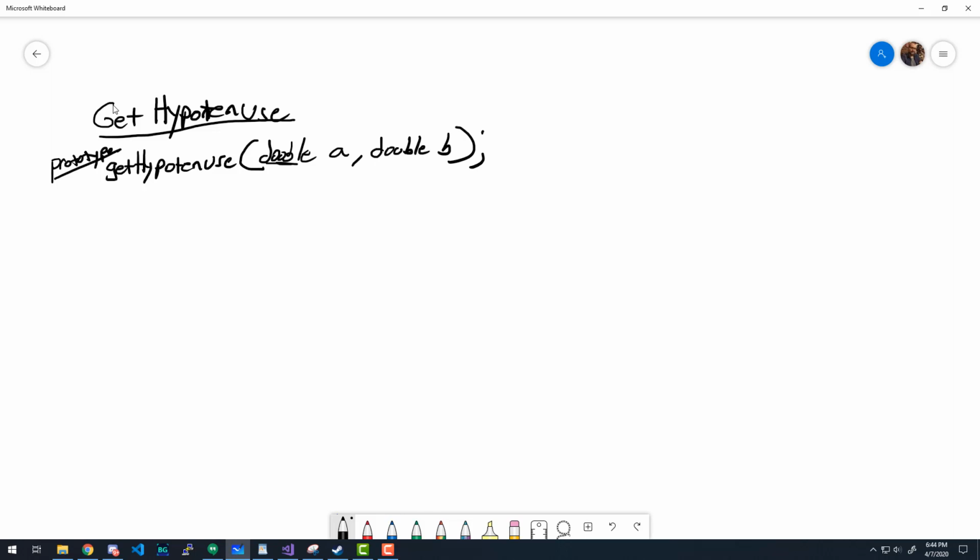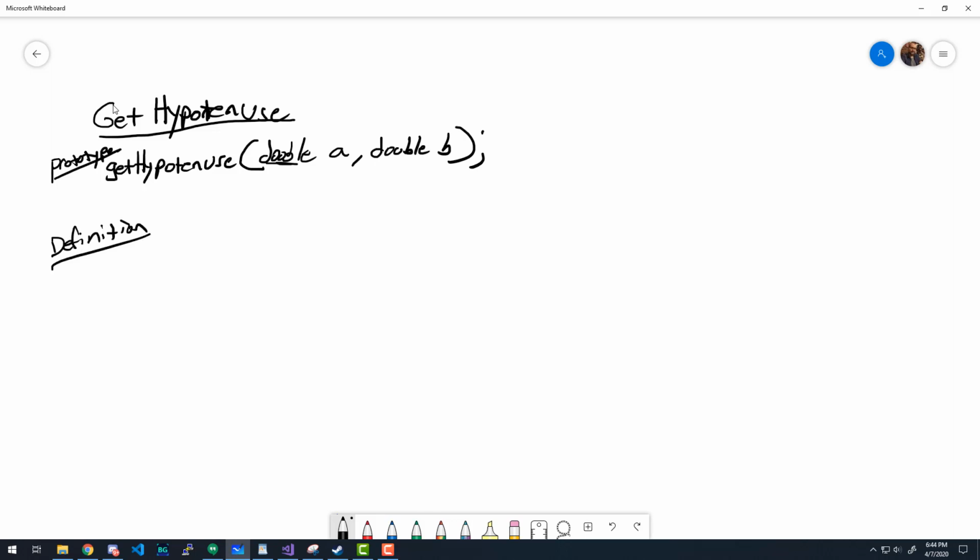And where would we put this? Above the main, at the top of the program. Right above main is where we always put the prototypes. That's the key. And now where do we put the definition? Below main.